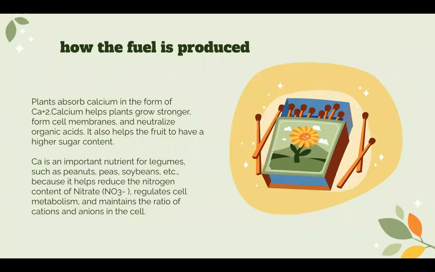How the fuel is produced. Plants absorb calcium in the form of Ca. According to research documents, calcium plays a role in stimulating root growth, helping to form compounds that make up cell membranes and making plants stronger. Calcium also helps to increase the activity of some enzymes and neutralize organic acid in plants. Therefore, with fruit trees, when calcium is applied, the fruit will have a higher sugar content and be sweeter.